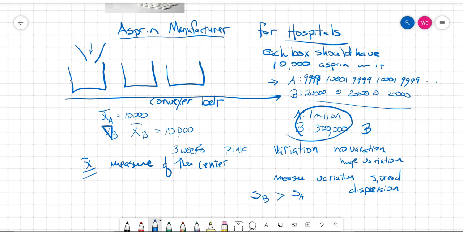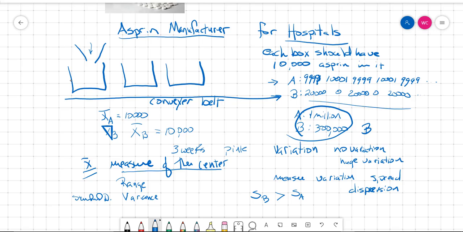We're going to come up with several different ways to measure the spread, just like we have different ways to measure the center. We can use X bar, we can use the median, and so on. We're also going to have different ways to measure the spread. We're going to talk about the range, and something called the variance, which is basically the same concept as the standard deviation.